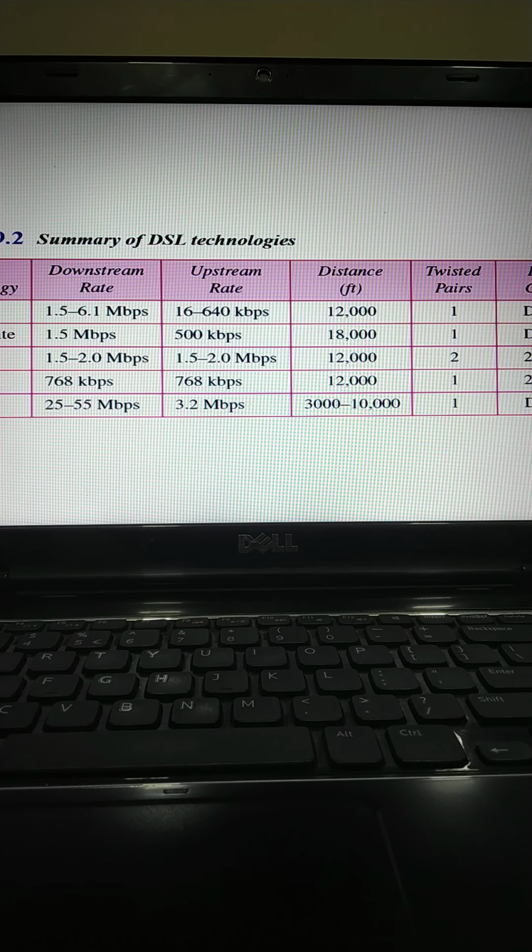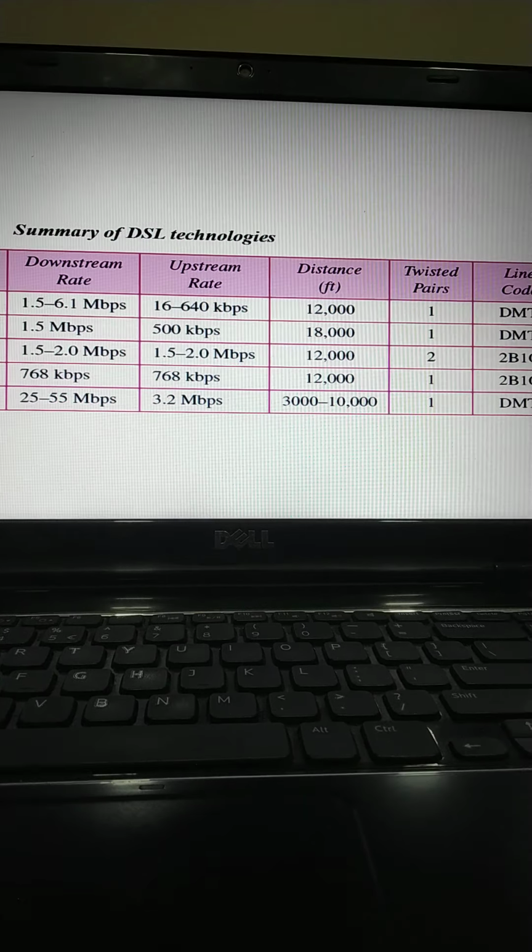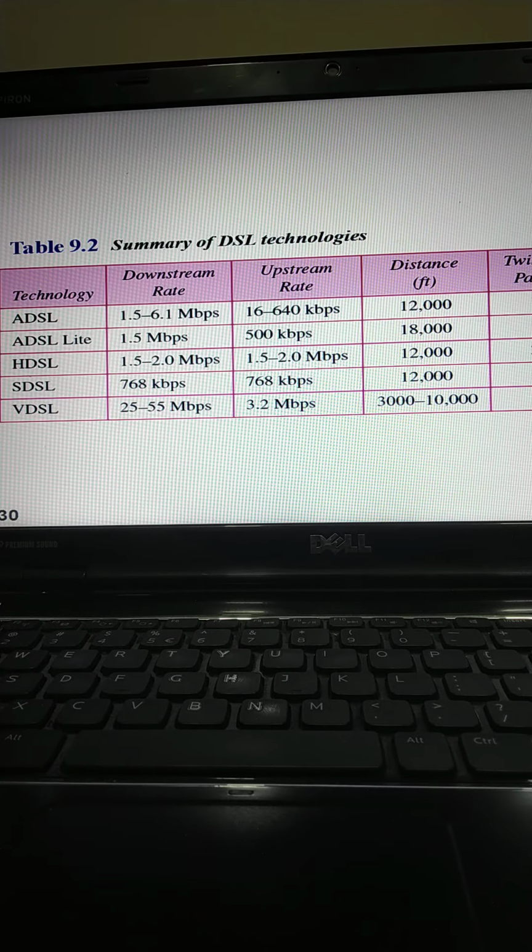Now, the installation of the splitter at the border of the premises and the new wiring for the data line can be expensive and impractical, discouraging some subscribers. So a new version of ADSL technology called ADSL Lite, or Universal ADSL, is available. This technology allows an ADSL Lite modem to be plugged directly into a telephone jack and connected to the computer. The splitting is done at the telephone company. ADSL Lite is the second one over here.